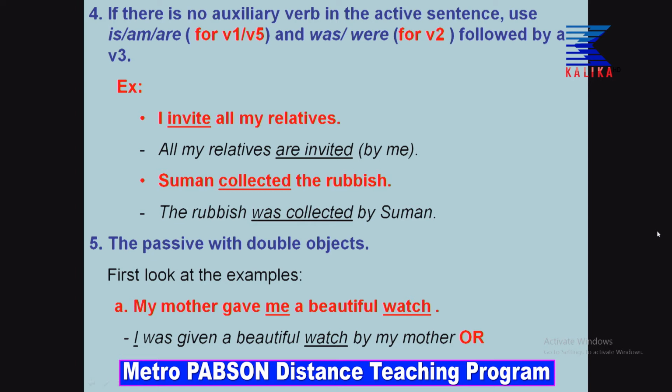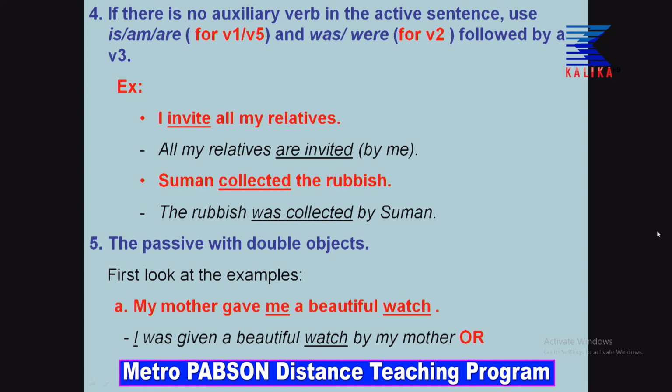Now, let us have a look at the other rule, which is rule number 5, the passive with double objects. Now, sometimes you may have questions which have double objects. Up to now, we were dealing with questions having single objects, but suppose you have double objects. So, how will you do that with double objects in the active voice? So, what would you do? How to change that in passive voice? Two of the structures are marked correct here. So, I have presented that.